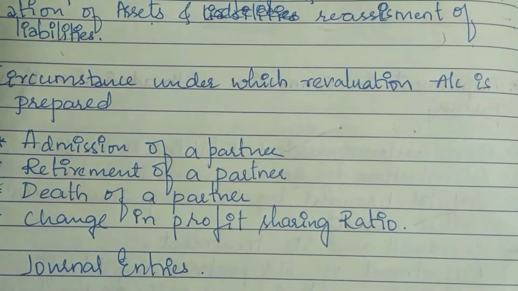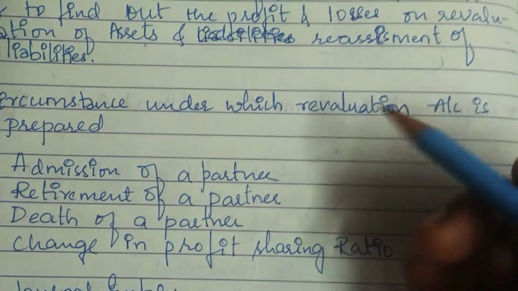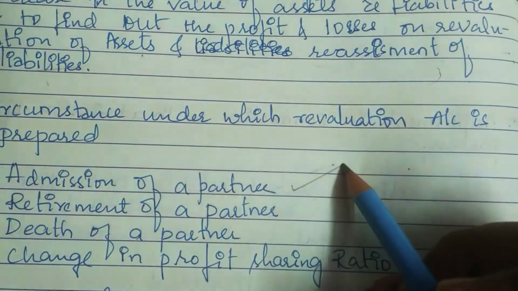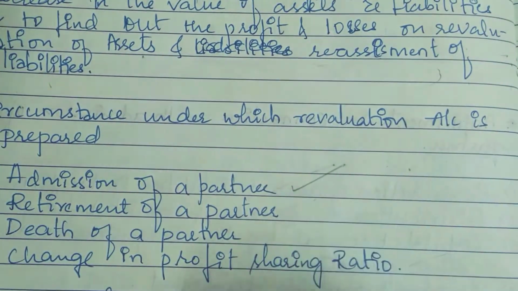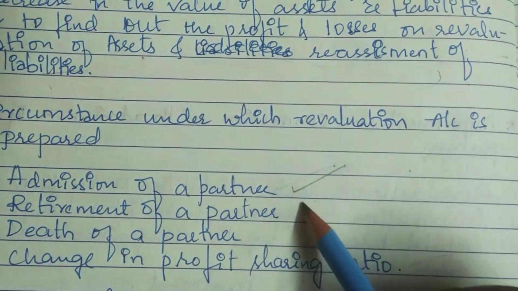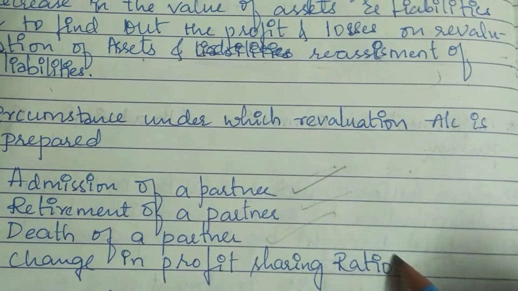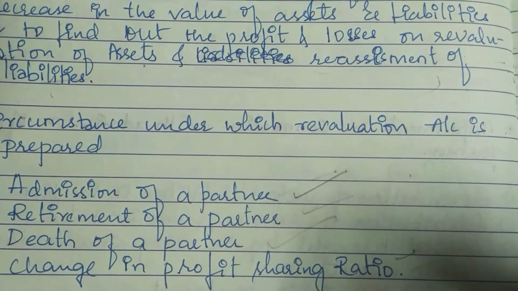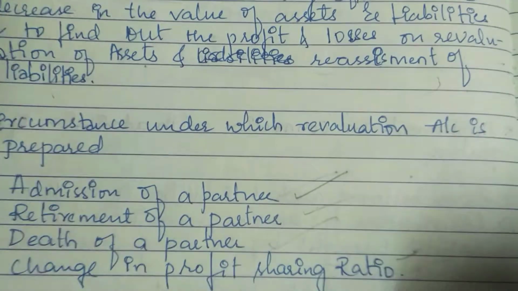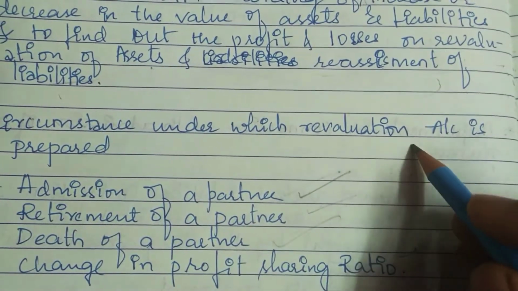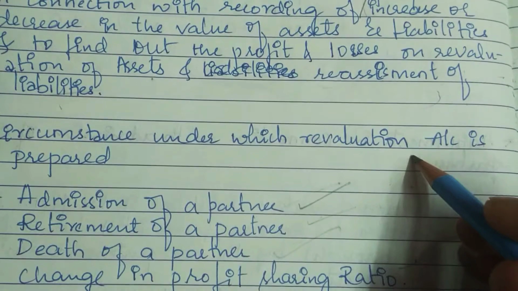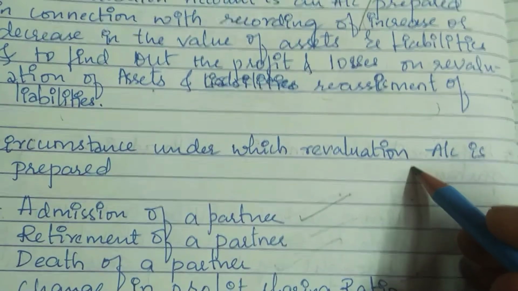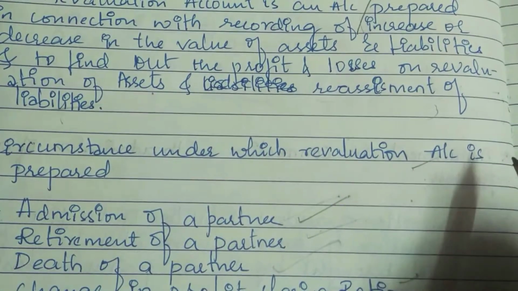Now, what are some circumstances under which the account is prepared? Take admission. If there is admission of a partner, then revaluation account is prepared. And retirement, death, and change in the profit sharing ratio. If there is a change in the profit sharing ratio of the partners in the partnership firm, then of course the revaluation has to be made, that is, a recheck of the assets and liabilities of the firm has to be done.